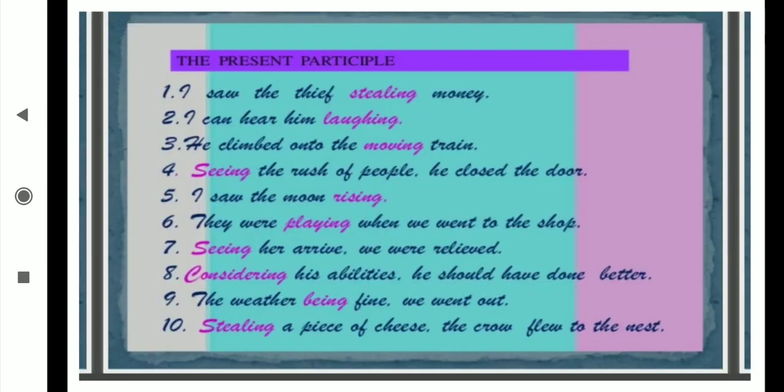Now the present participle. I saw the thief stealing money. Money is the noun, and for the noun one describing word has come: stealing. These present participles generally come in the form of a noun, otherwise an adjective, but not in the form of V4, which we use in the continuous tenses: continuous present, continuous past and continuous future. If it comes in those three tenses, it will go for the finite verb. And if it is not coming in that form, then it will go for the non-finite verb.